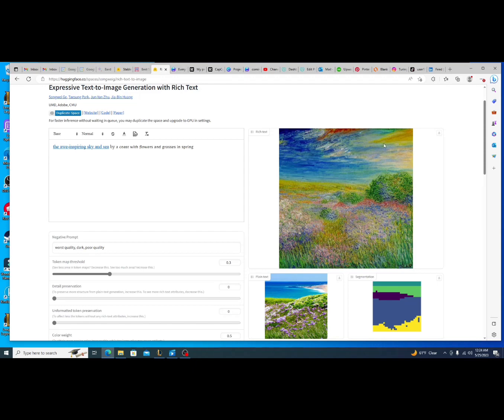It's also a painting and a picture, and it's not word for word, but image for image transformation of the picture. If you look at the bush in the plain text picture compared to the bush here, two totally different bushes.